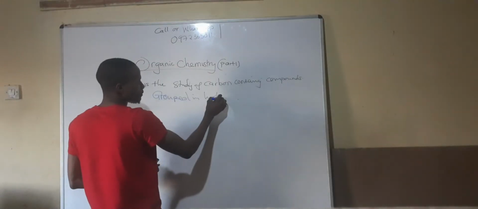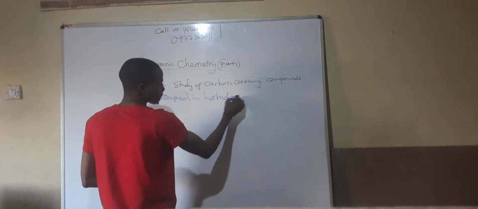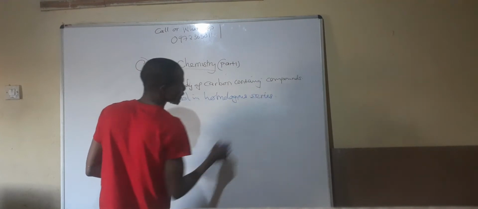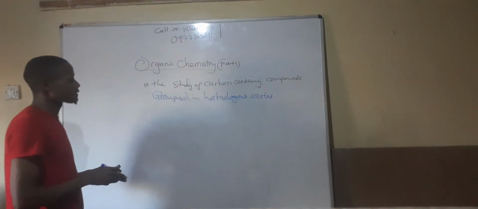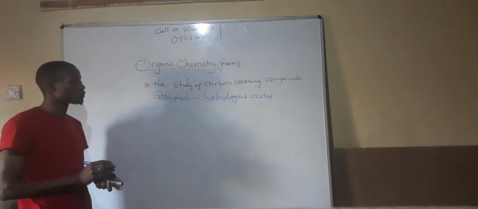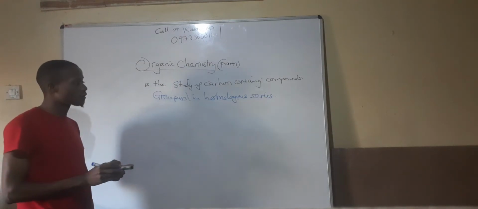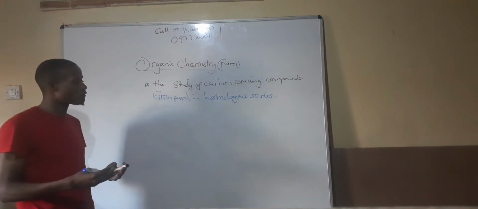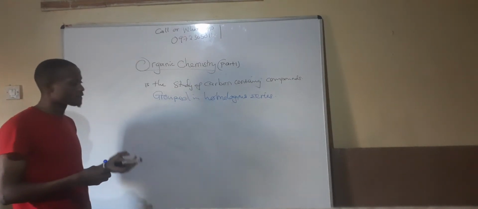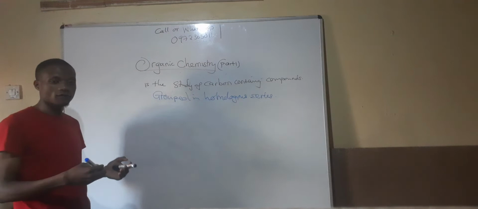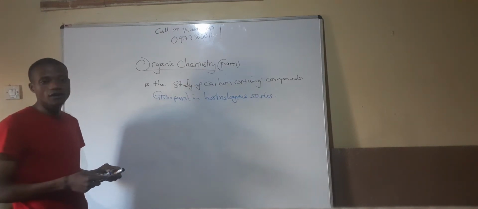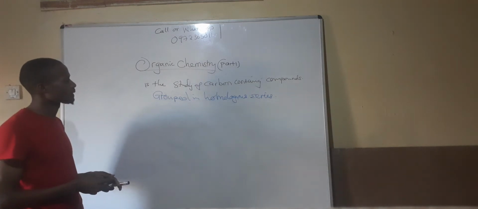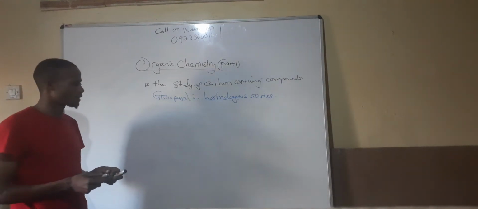So what is the homologous series? A homologous series is a series of organic compounds which shows similar physical and chemical properties, and they also have a similar method of preparation. That's what is called the homologous series.